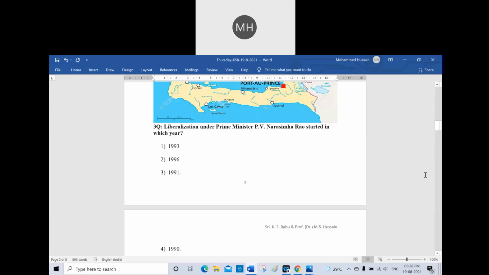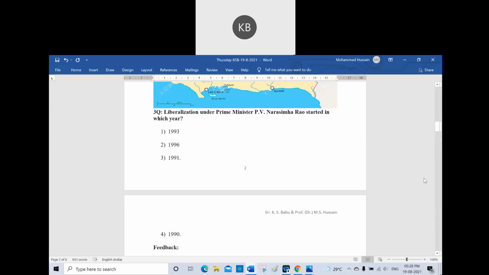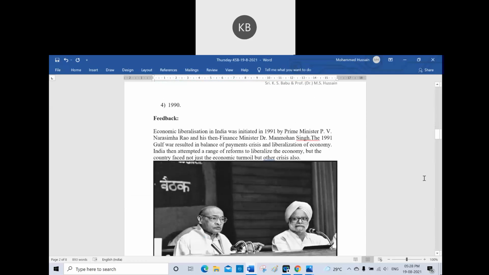Liberalization, which is associated with Prime Minister P.V. Narasimha Rao. Option 3, 1991. What is your choice? Third option, sir. Yes, option 3 is the right answer.